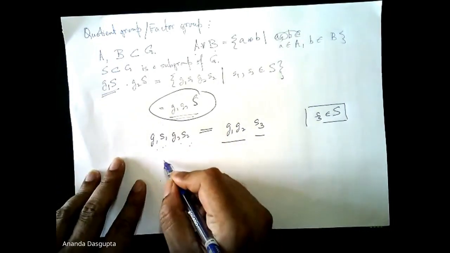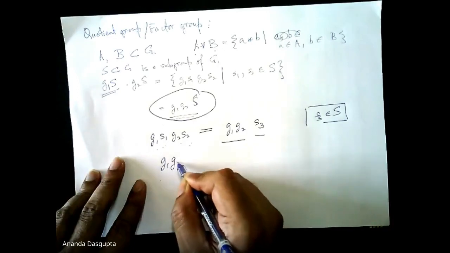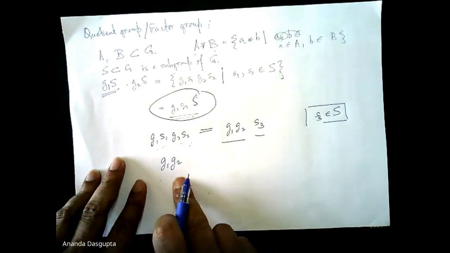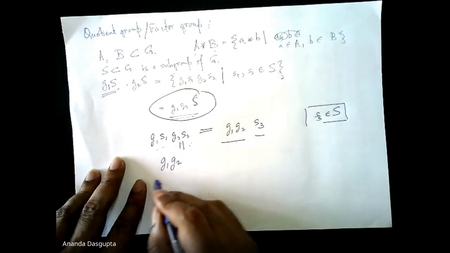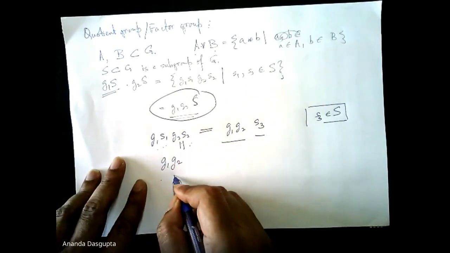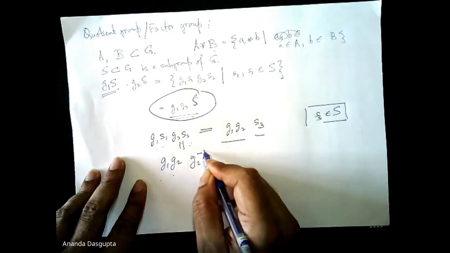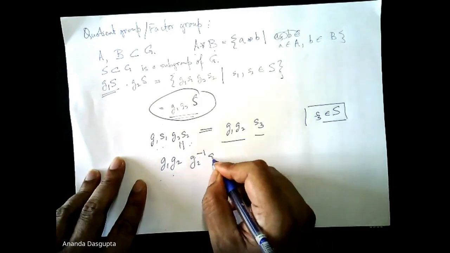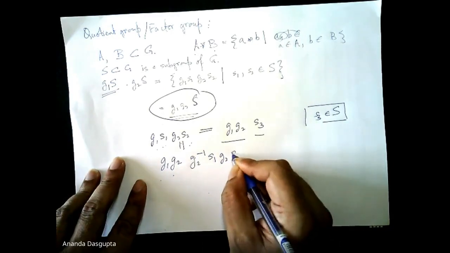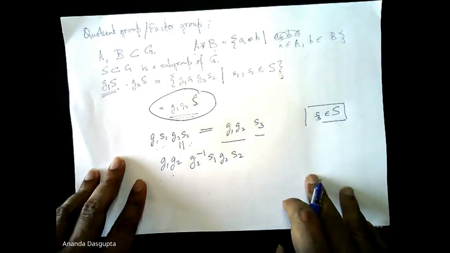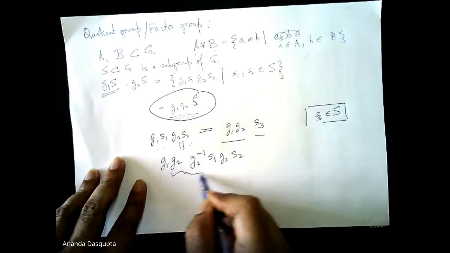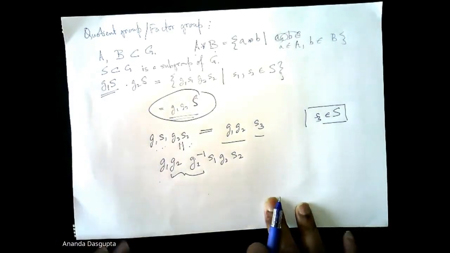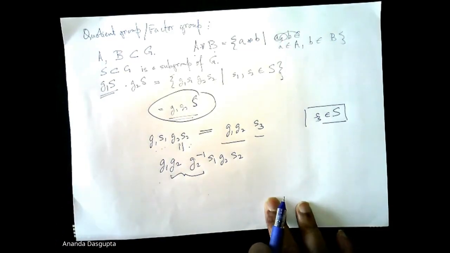But when will this work? Notice I can always write the expression G1, S1, G2, S2 in this form: I can put in a G1, G2 in the beginning, then throw in a G2 inverse, S1, G2, S2. This I can always do. All I've done is write G2, G2 inverse as identity and put that in between.